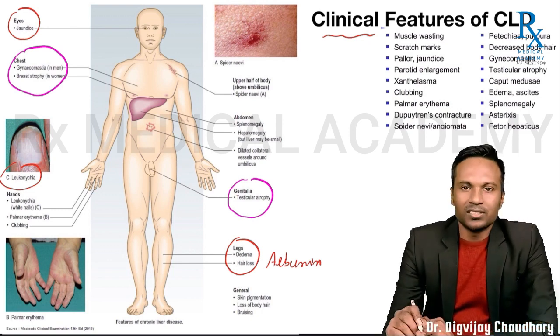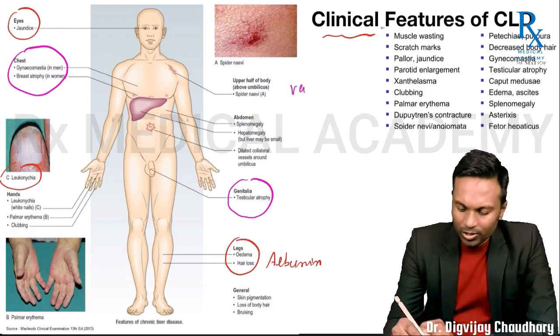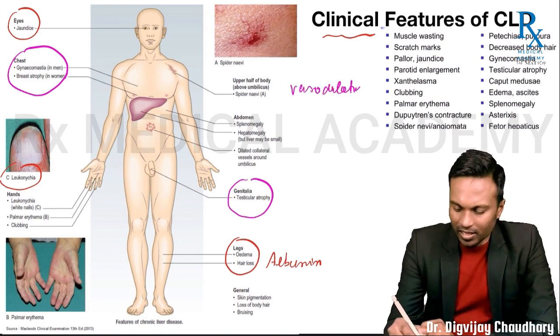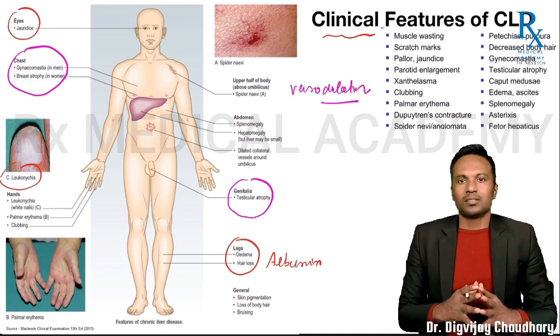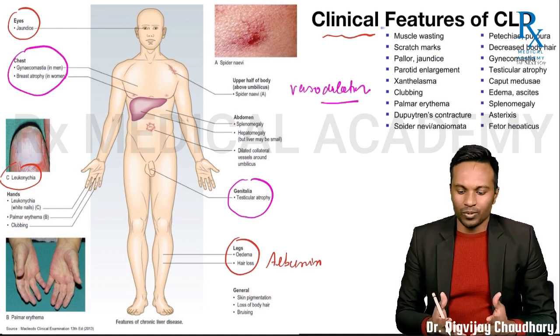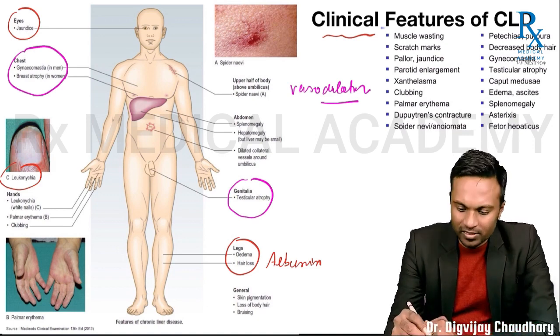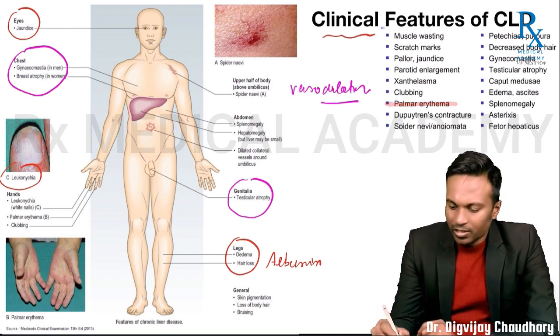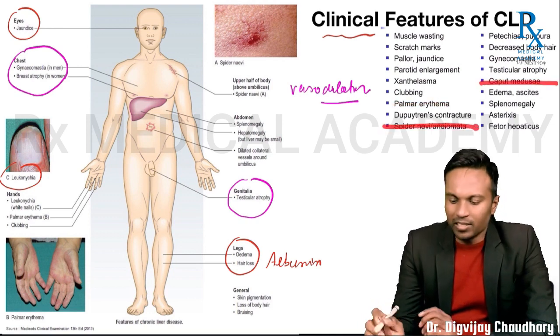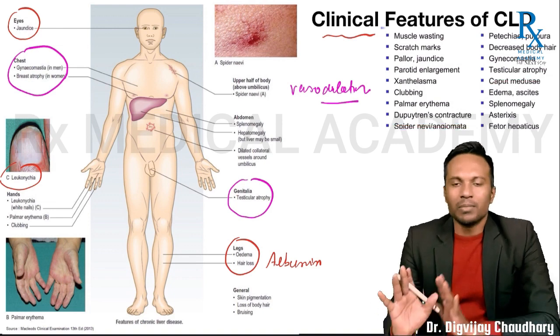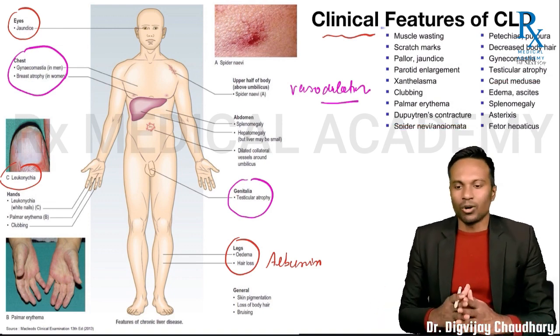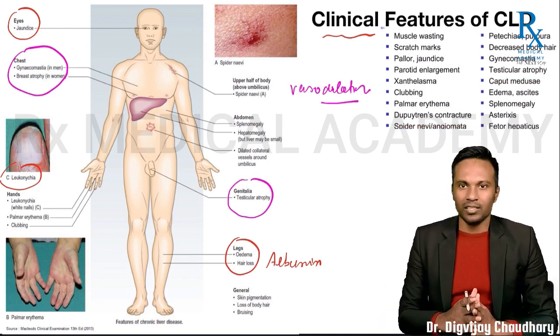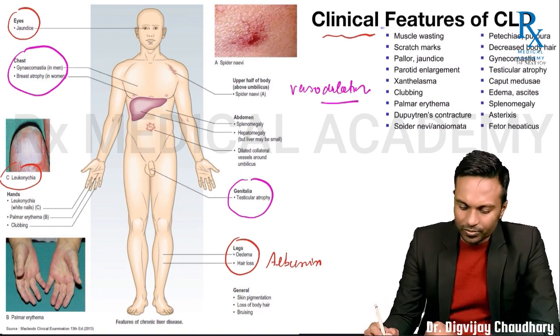So other clinical features are there, mainly due to vasodilation, and these are caput medusae, spider nevi, palmar erythema. और भी कुछ clinical manifestations हैं, हम लोग discuss करते हैं. Like you have palmar erythema, caput medusae, spider nevi. So there are multiple clinical features related to chronic liver disease. We will try to understand each one of them one by one.